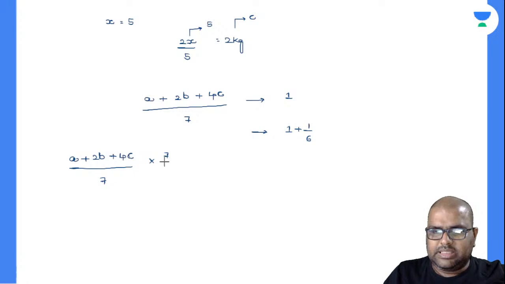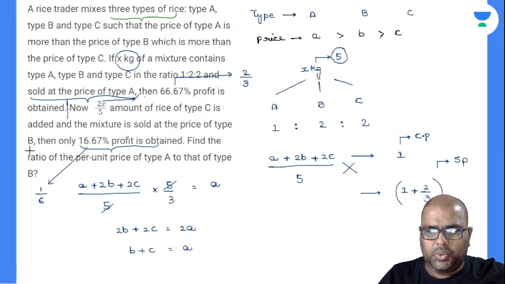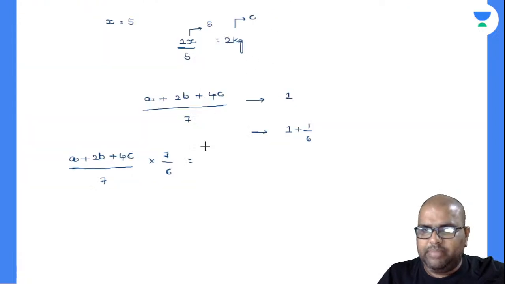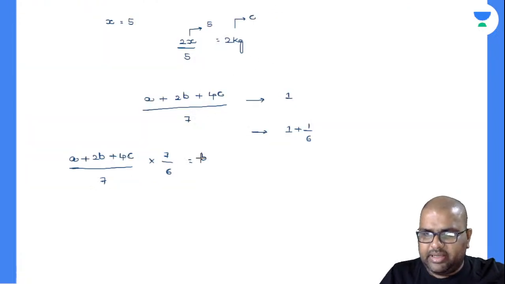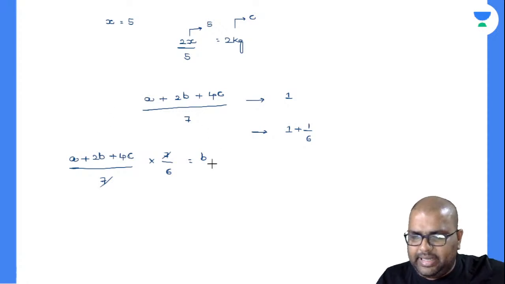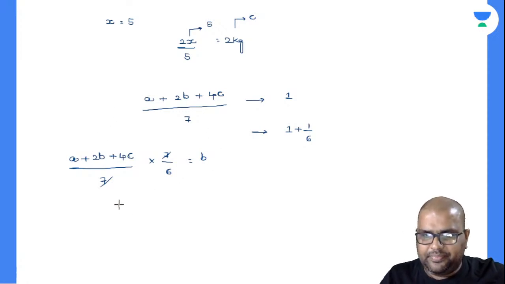is equal to, now this is sold at what price, it seems? What is the data given there? It is sold at B. So B price is B only now. Okay, fine. 7 gets cancelled off. This 6B will be here. 2B taken to this side will become 4B. Am I right or wrong? 4B, and this 4C I'll take to this side. 4B minus 4C is equal to A.